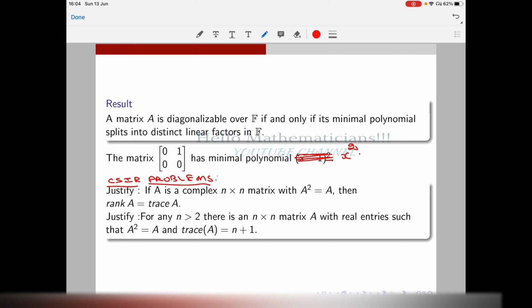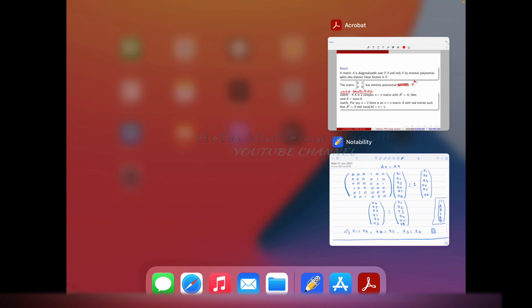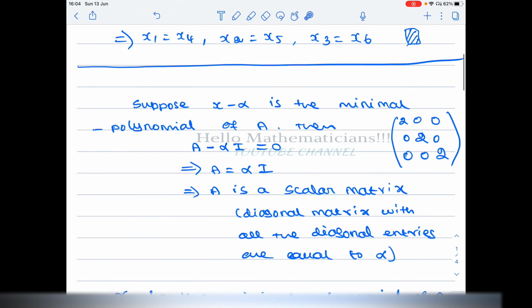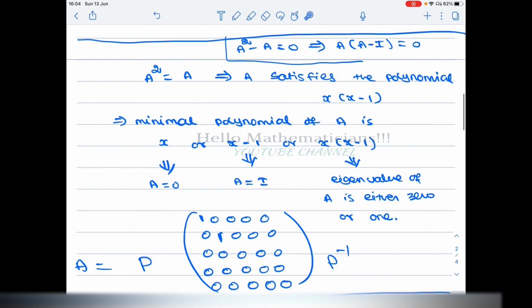We will see how to tackle problems involving the matrices satisfying A square equal to A. So we have a matrix satisfying A square equal to A. A square equal to A means A square minus A equal to 0. This implies A into A minus I equal to 0. So that means that A satisfies the polynomial x into x minus 1.